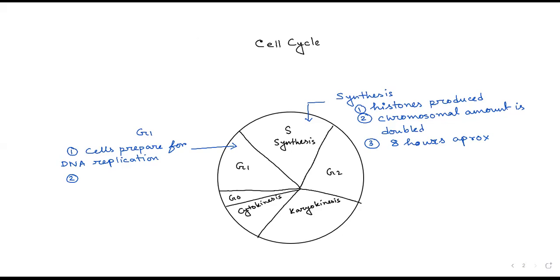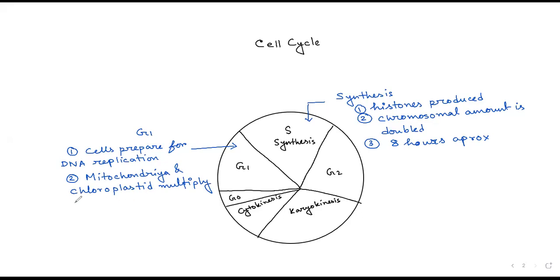So, what are the other events that take place in G1 phase? This is the phase when mitochondria and chloroplasts multiply.